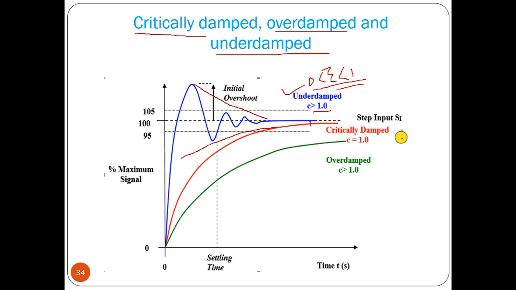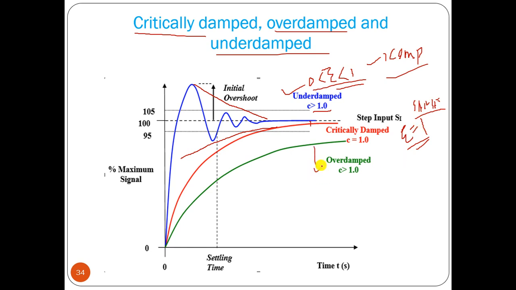Critically damped means the zeta value is equal to 1, that means we have the same root of the equation, the roots are same.